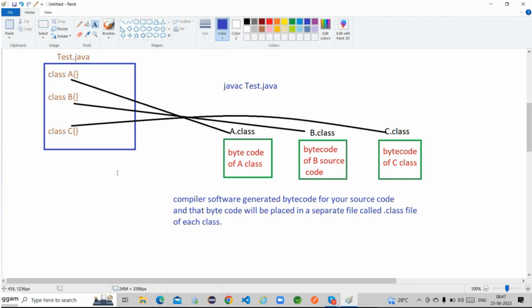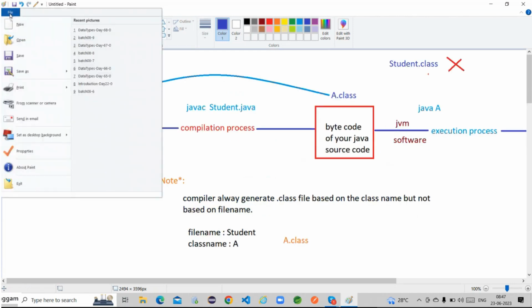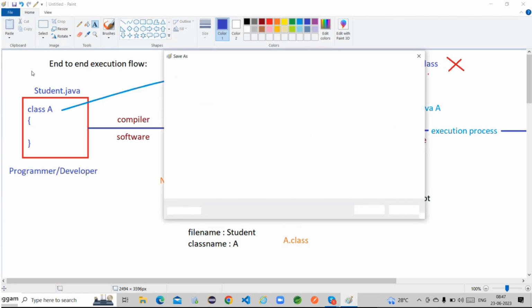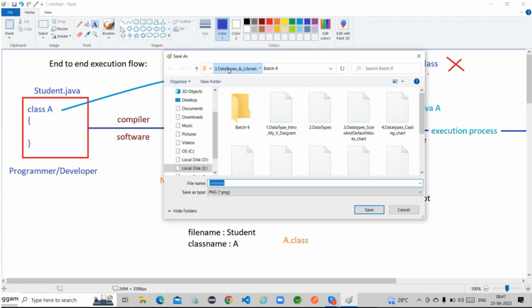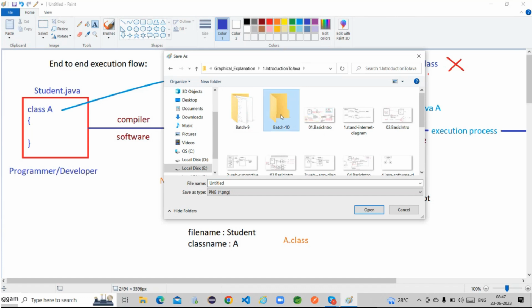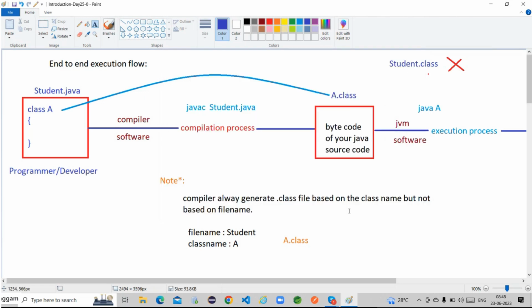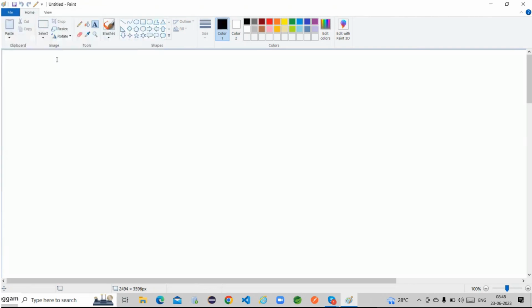How we have to develop? Save as. Match done. Yes, come on, guys. So here,